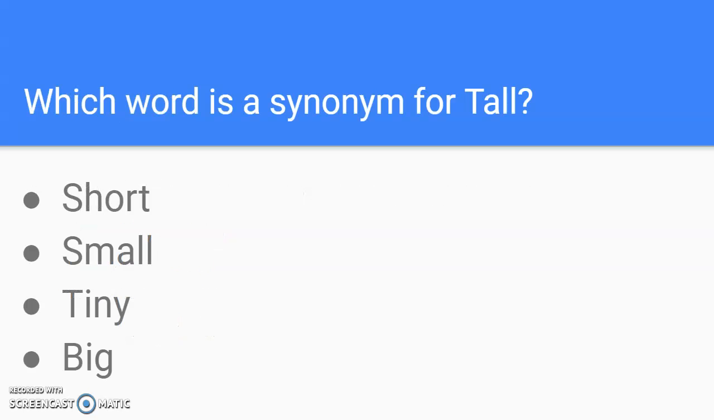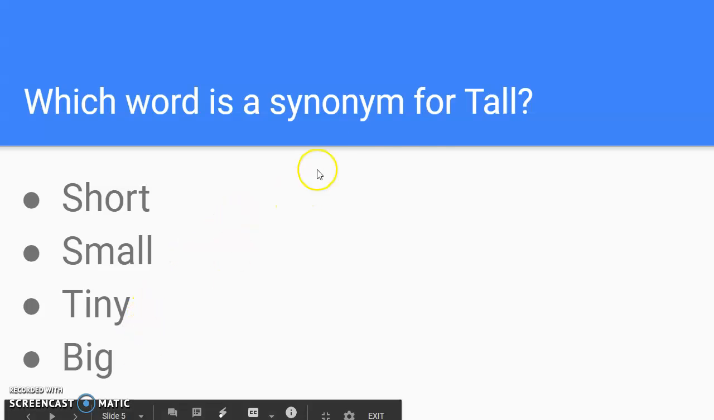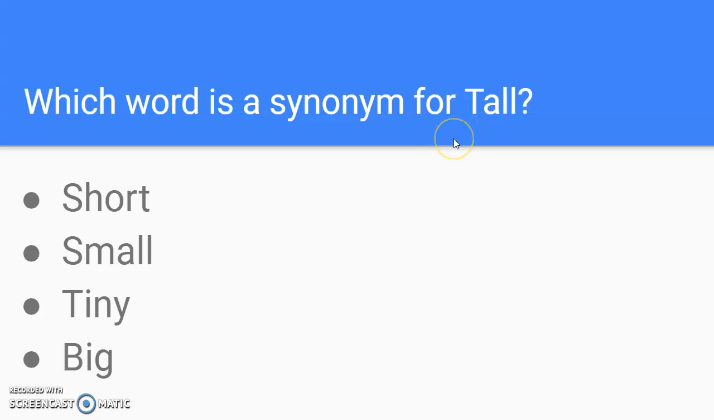So what you will see is something very similar to this question in your grammar assignments. So the question asks you, which word is a synonym for tall? So it's asking which word has the same meaning as tall. So we have here short, small, tiny, and big. So which one means the same as tall? And I'll give you a second.